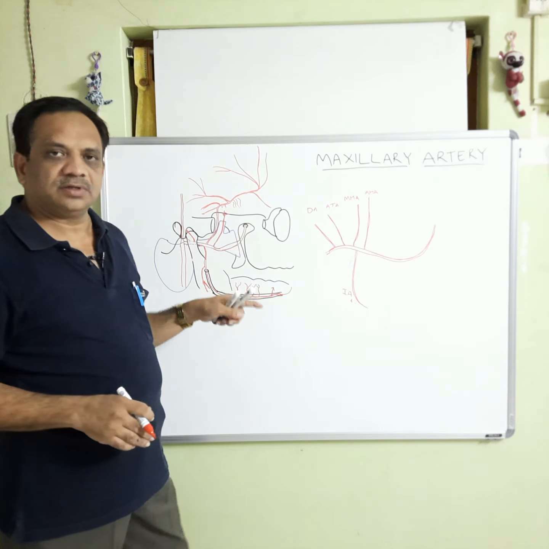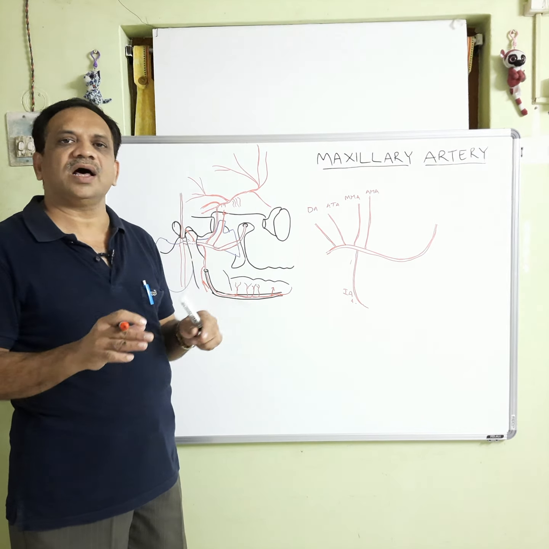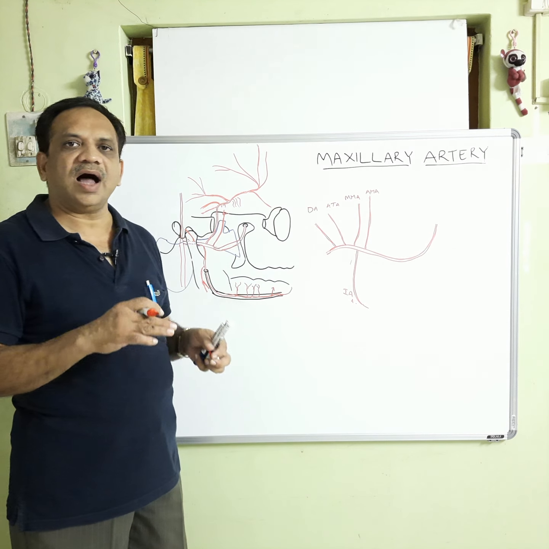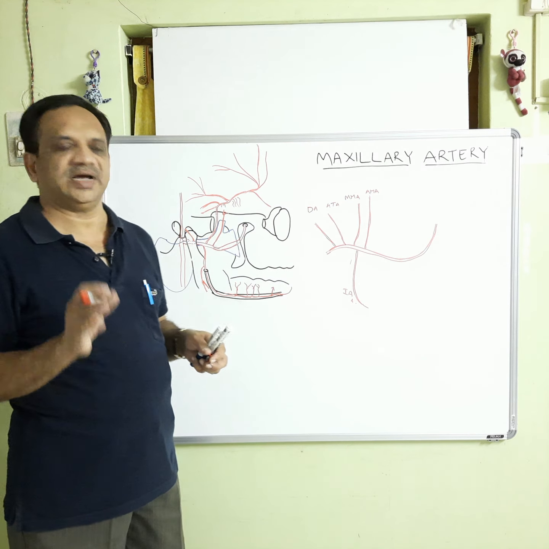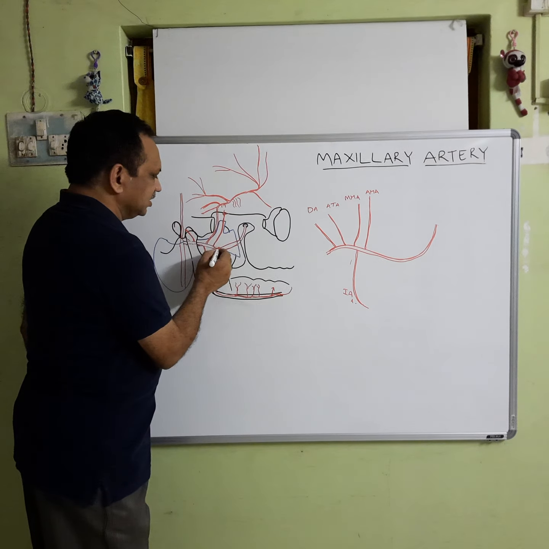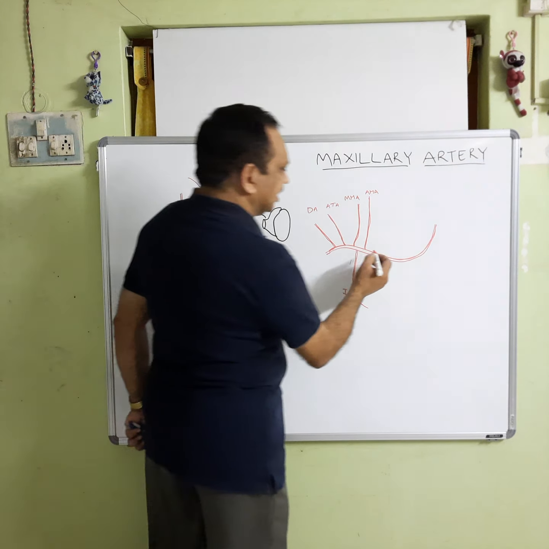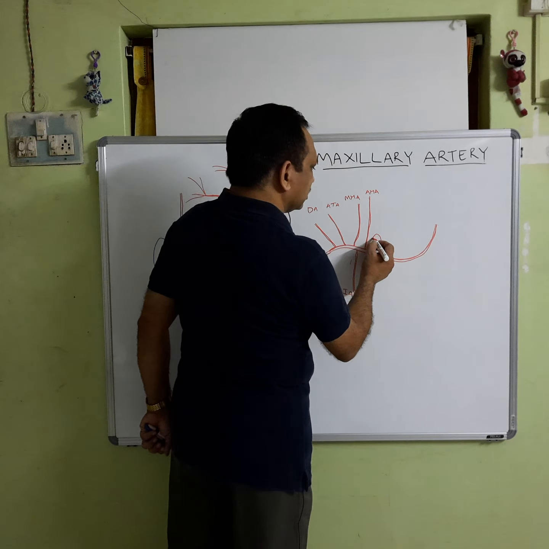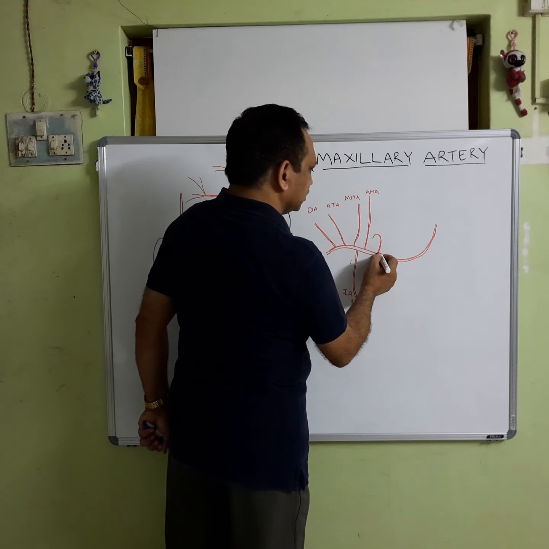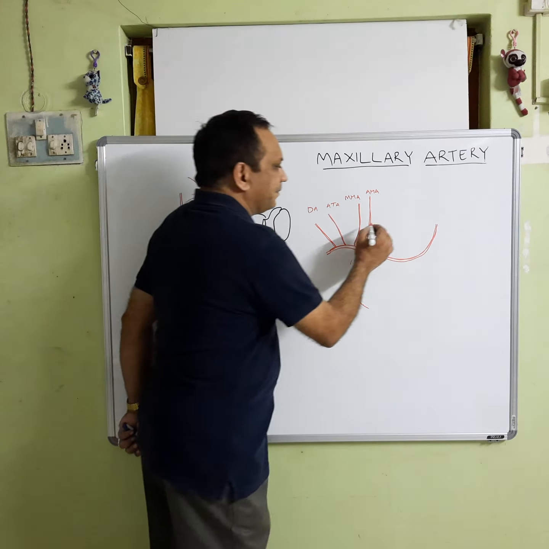So, it gives 5 to 6 branches, all are muscular branches and all supply the muscles of mastication. So, from here the first branch is the masseteric branch. A short branch comes here like this. So, masseteric branch, like this. So, it curves around the upper part of the